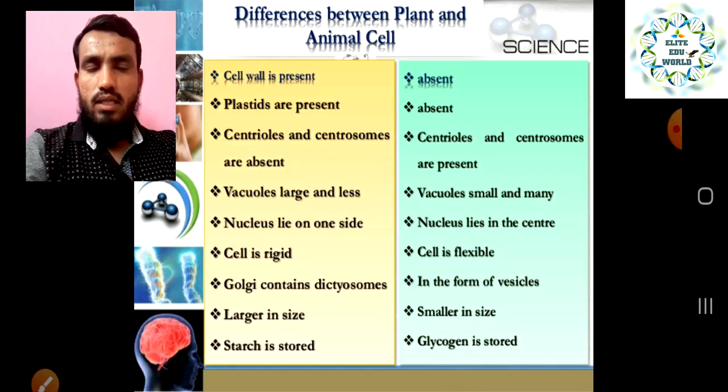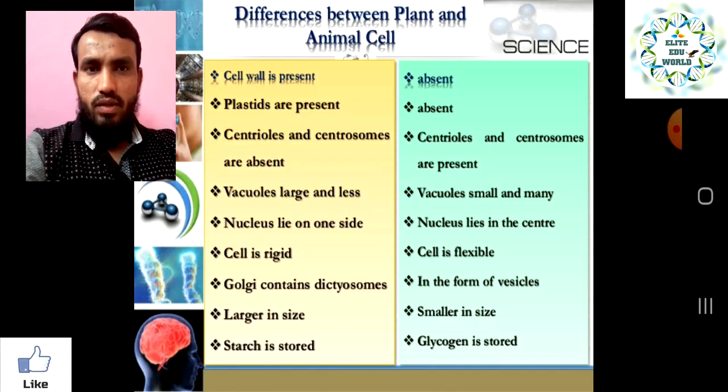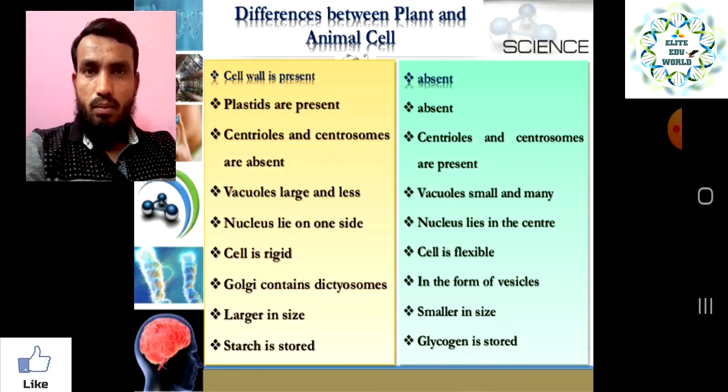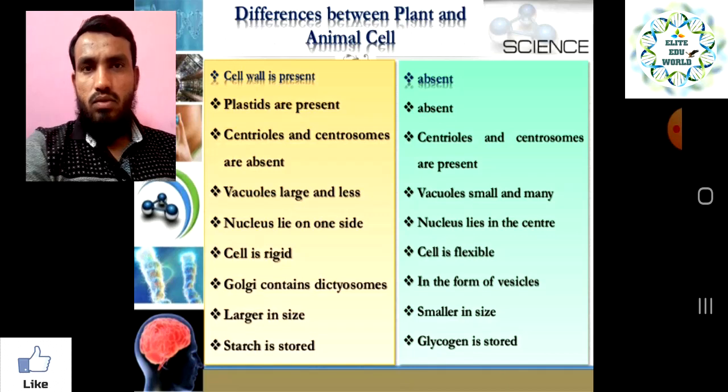The plant cell is rigid, very tough and harder, because of the cell wall also. I have already told you the reason: the plant cell has to face many harsh conditions, like very hot temperature, or very low temperature, or sometimes heavy rain. The plant cannot move from one place to another, so that is why the cell is very rigid.